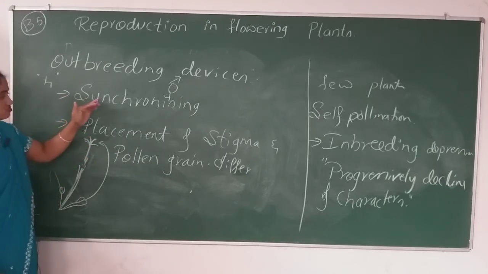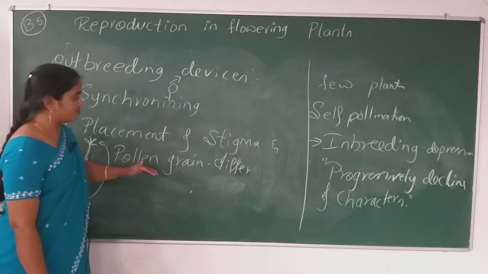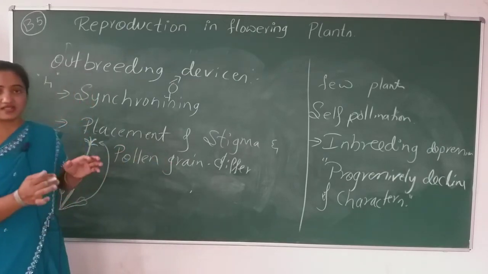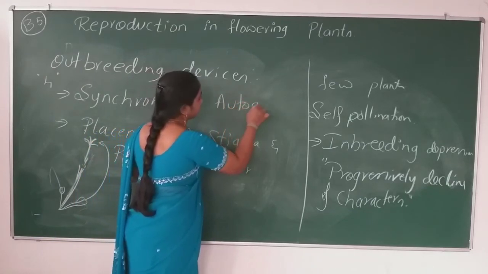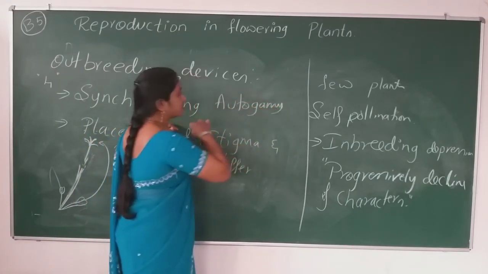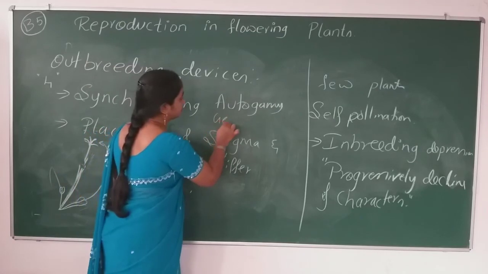Remember, synchronizing and the placement of stigma and pollen grain only control autogamy. We can't give a guarantee for geitonogamy.